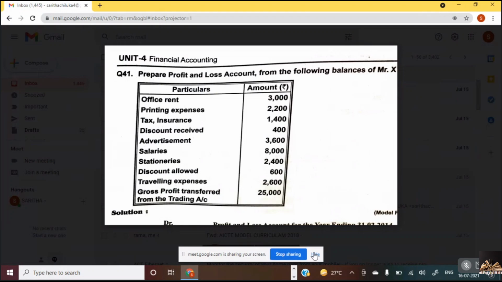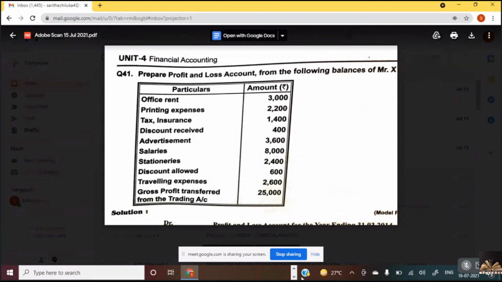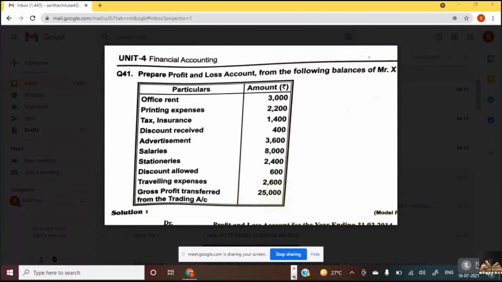Now, can you see this problem? Prepare profit and loss account from the following balances. So here we have, I'll just again show as to what are the items that we have in preparation of final accounts.